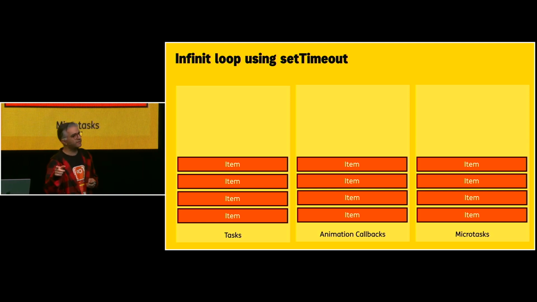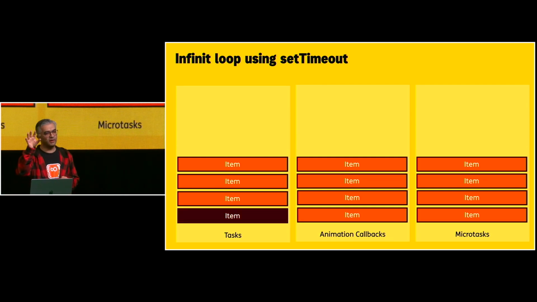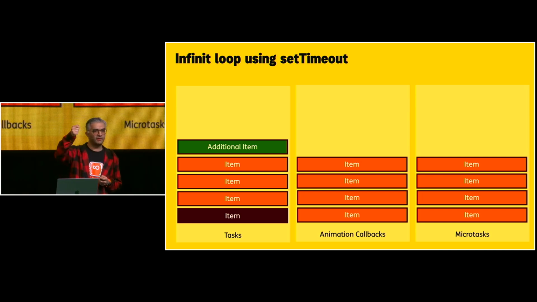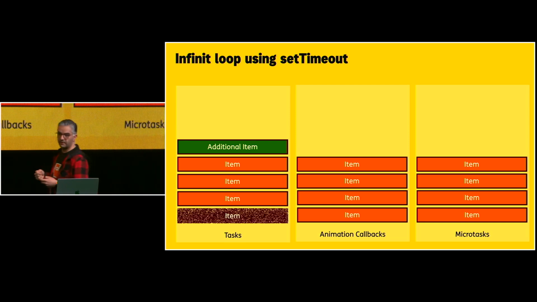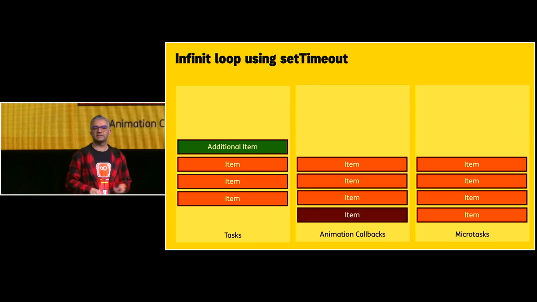So the first one is task, like setTimeout. There is a queue. I pick one, I start running that, and just imagine in that one, I add an additional one, right? So how does my browser event loop interact with that one? It's going to run it, an additional one, just skip it. It's not going to run it anymore.